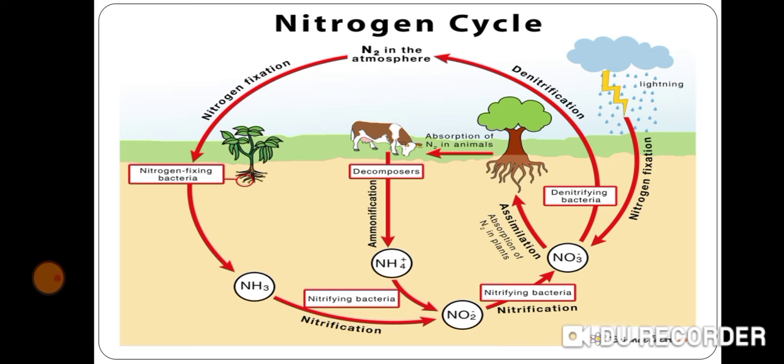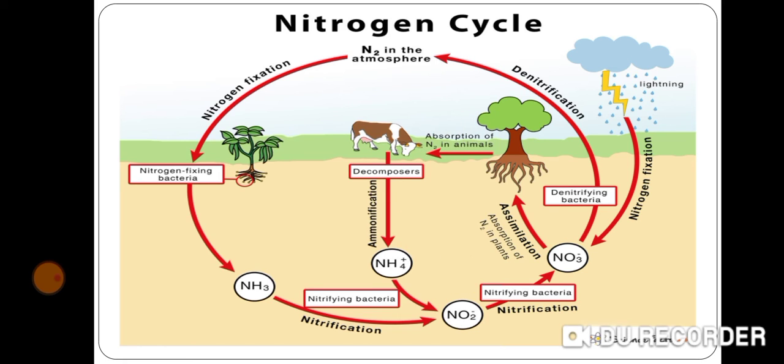In this way, compounds of nitrogen which were taken by the plants from the soil during their growth are returned to the soil. From the soil, these nitrogen compounds are again absorbed by the roots of the new plants for their growth, and this part of the nitrogen cycle is repeated endlessly.